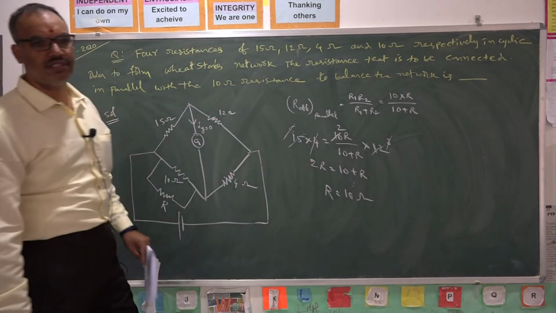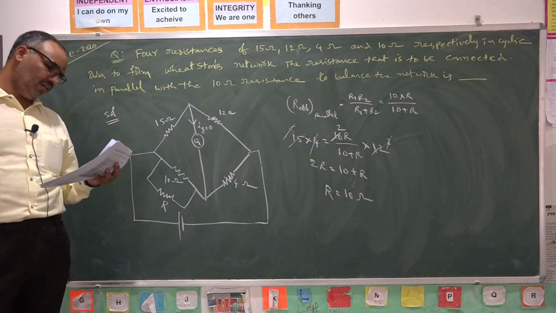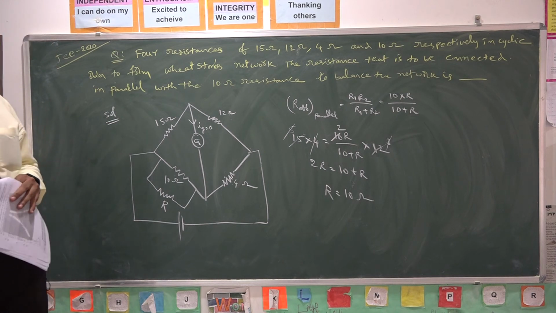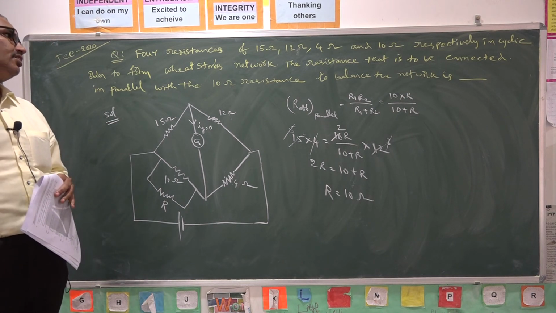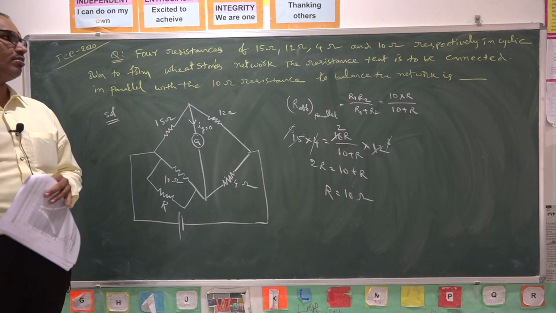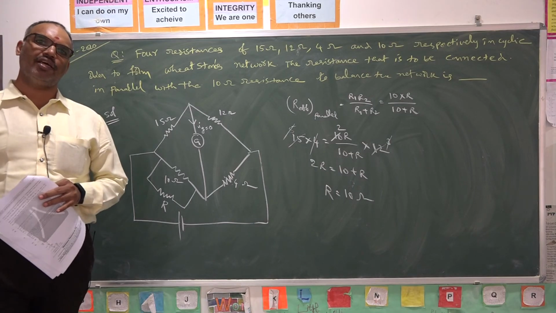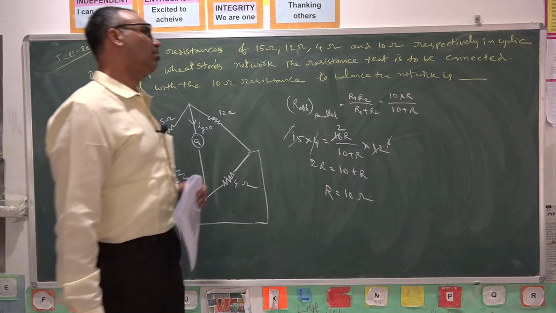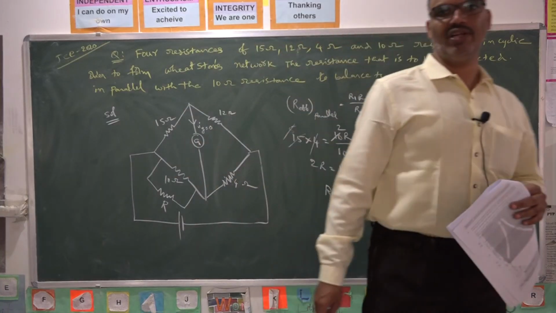The resistance that is to be connected here to keep the balance of the bridge is 10 ohms. Very simple question. So by knowing the theory clearly, you can solve the problem very easily.